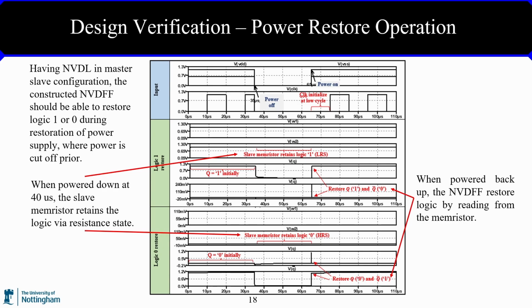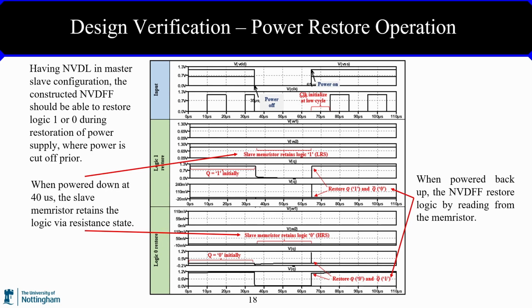This image shows the typical power restore operation of a non-volatile D flip-flop. When the circuit is powered down at 40 microseconds, the memristor will retain the output logic state. When it is powered back on, the clock will initialize at low cycle, and then the non-volatile D flip-flop will restore the logic by reading from the memristor.